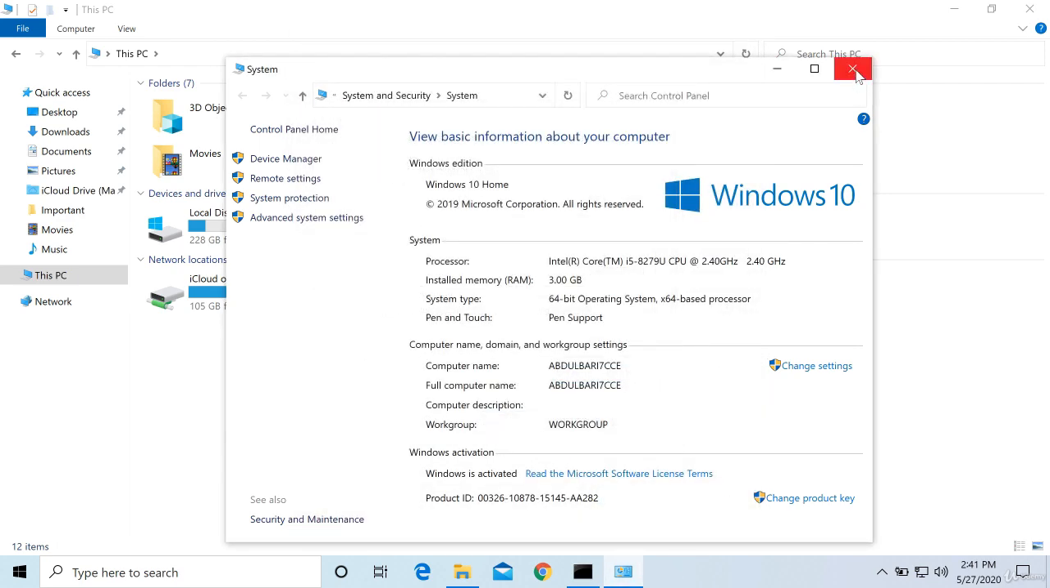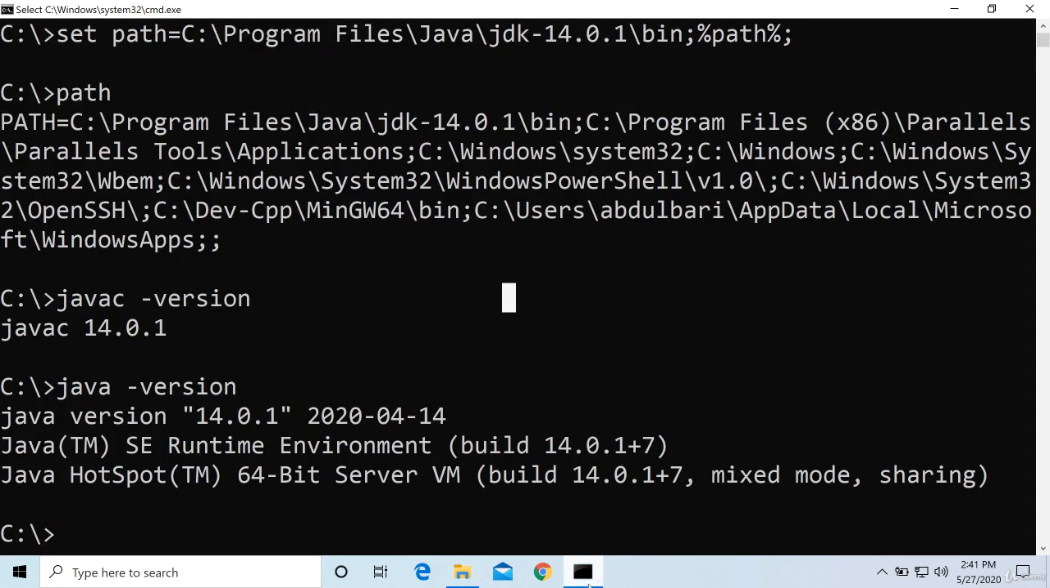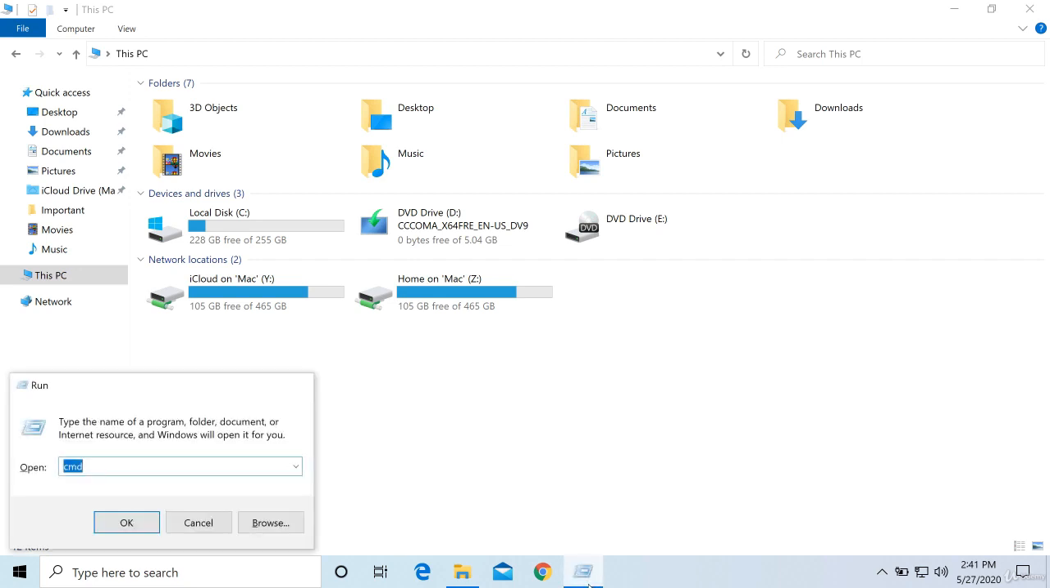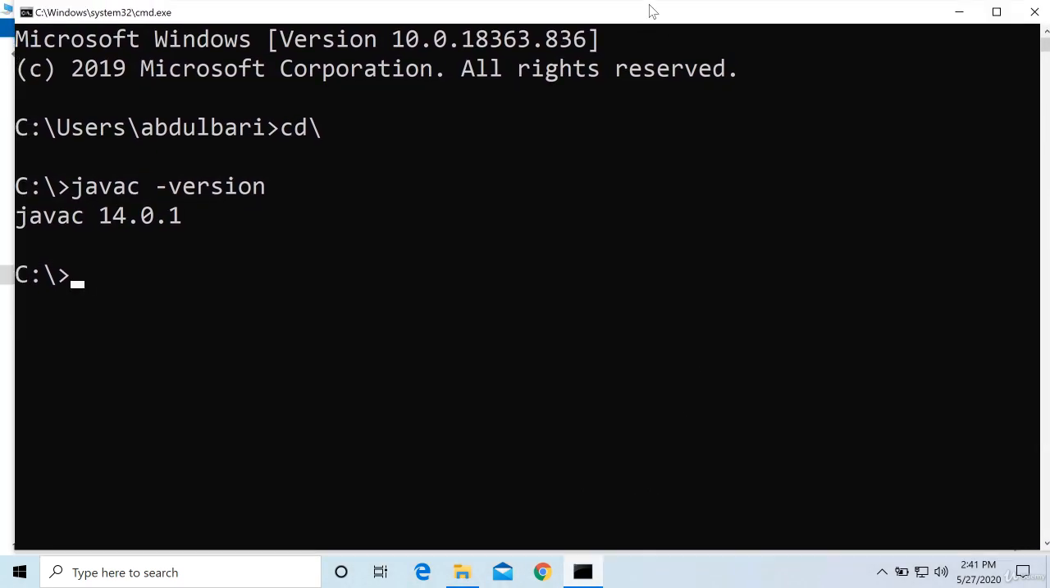So the same thing will work for JDK as well as JRE. We don't have to set the path specially. So I will exit from here. Then again I will enter command prompt, cmd. Then here I will say javac -version. Yes, it's working. I don't have to set the path now. Otherwise I would have to set the path again because I came back to the command prompt. Only after setting the path I can use it.